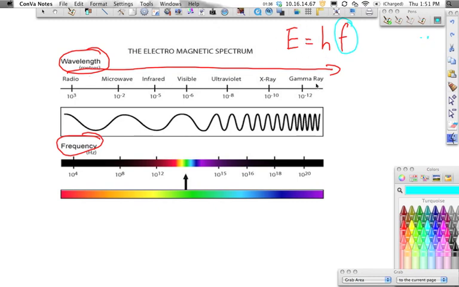But if we have a very short wavelength, that means we're going to have a very large frequency. That means we're going to have a very large amount of energy.